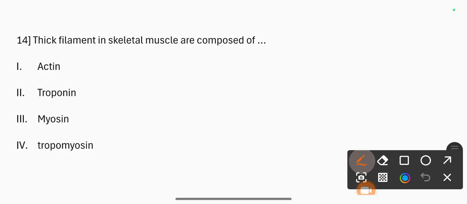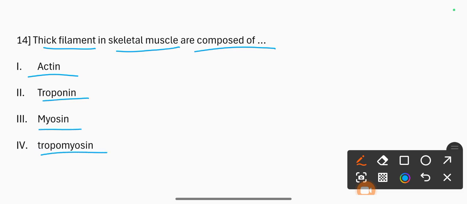Question number 14. Thick filaments in skeletal muscle are composed of 1, actin, 2, troponin, 3, myosin, 4, tropomyosin. The correct option is myosin.